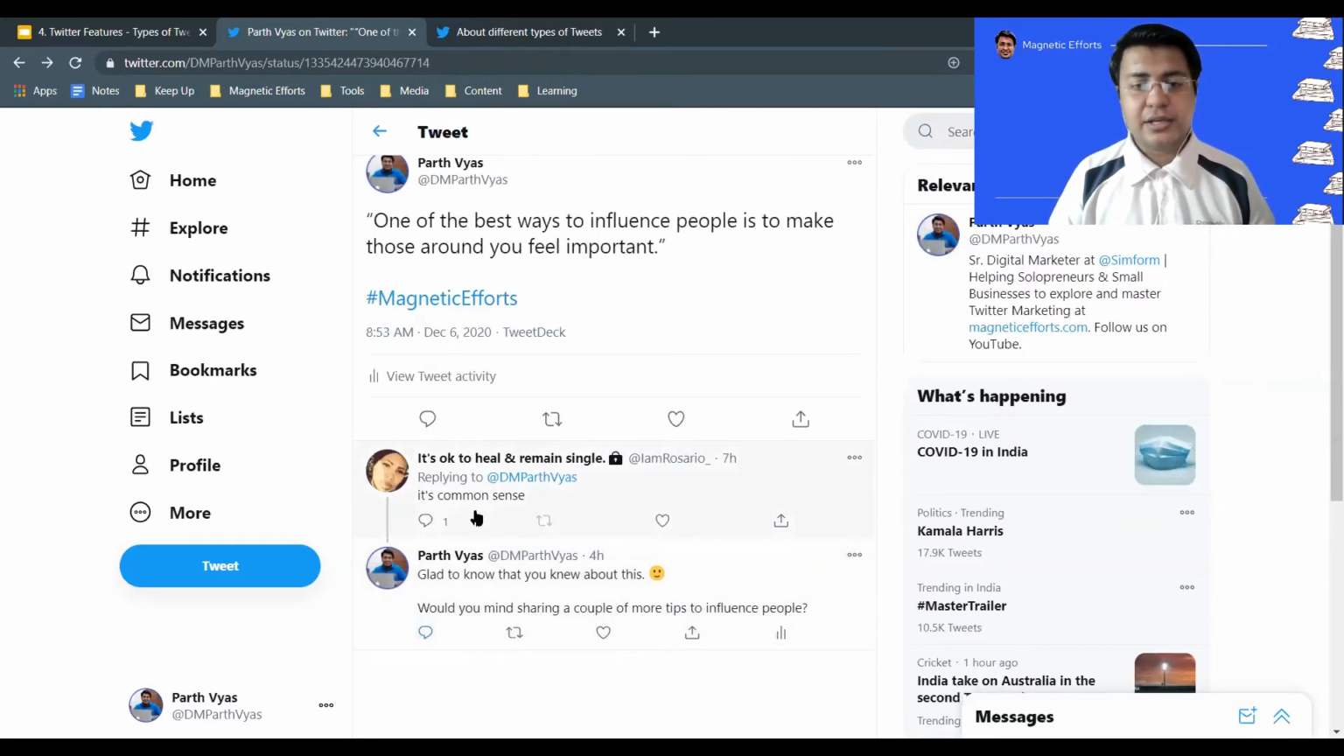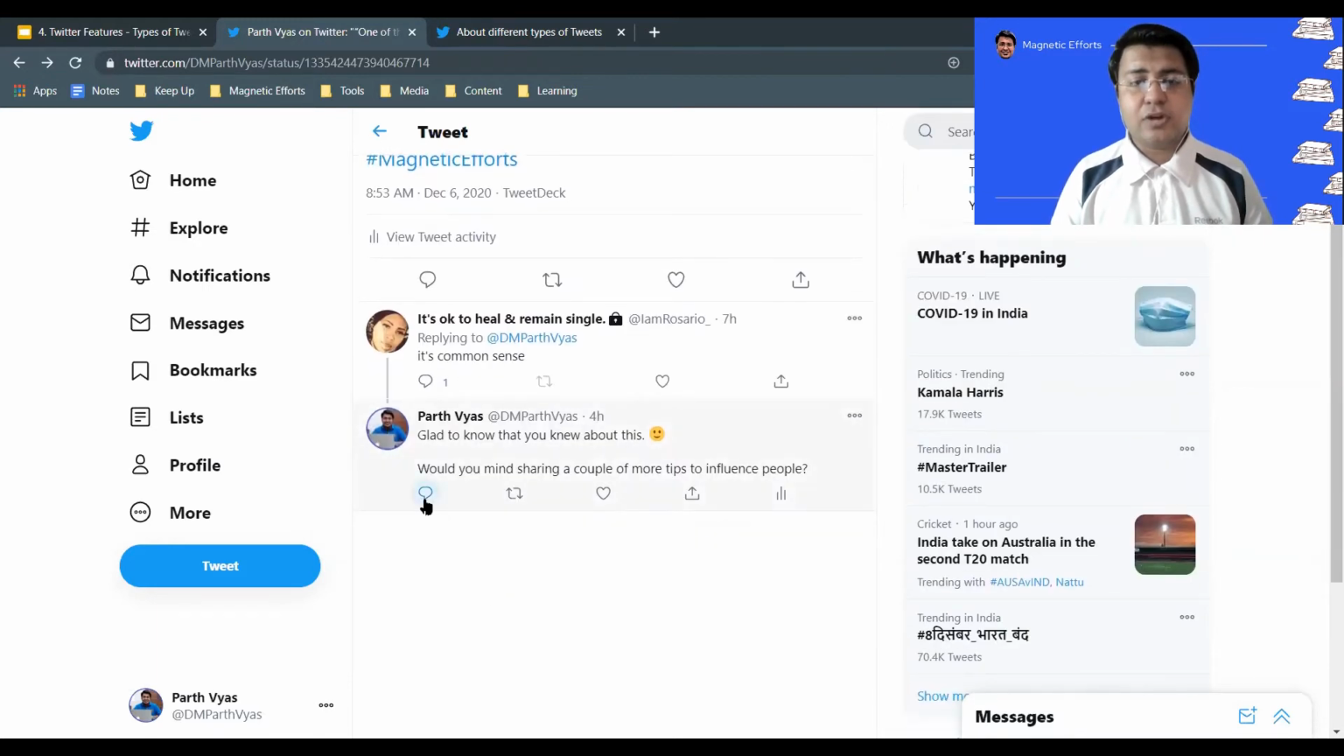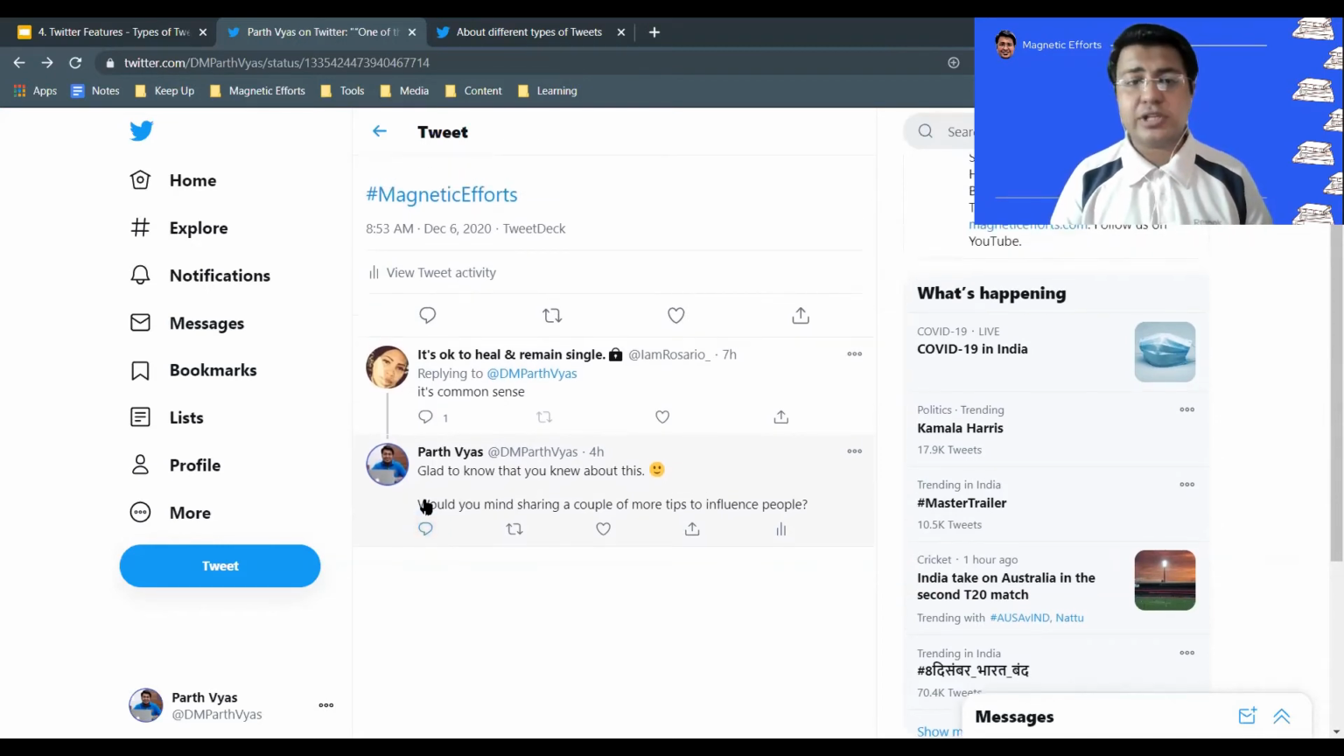This is the thing, right? So in this way you can figure out how long this conversation can keep going on. That person replied that it is common sense, and I said yeah, glad to know that, and could you please share a couple more things. And if this person is interested, they can again click on this bubble icon, and the chain can go on and on, correct? So this is known as a reply.